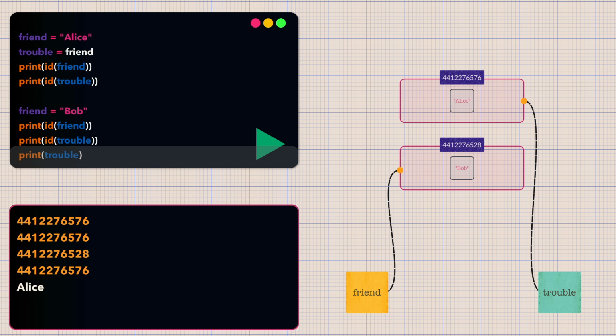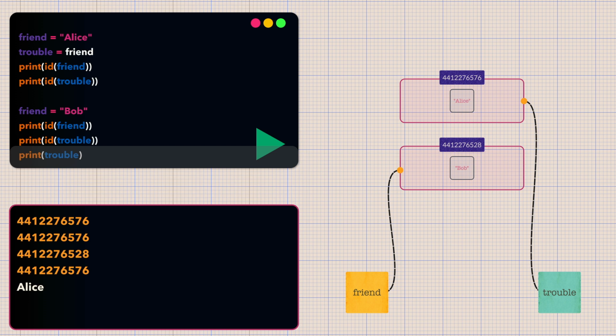Since trouble never moved from the original string object, it still shows Alice. When we reassign a variable like friend equals Bob, we are not changing the original object. We are making that variable point to a different object entirely. Any other variables that were pointing to the original object remain completely unaffected.